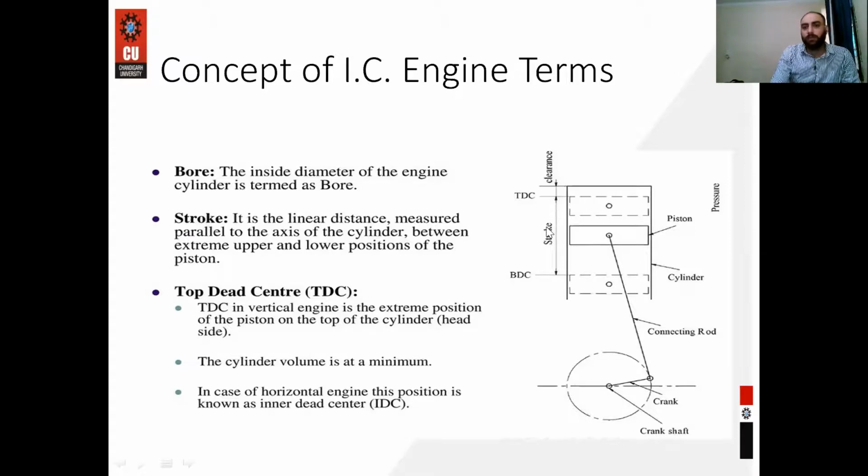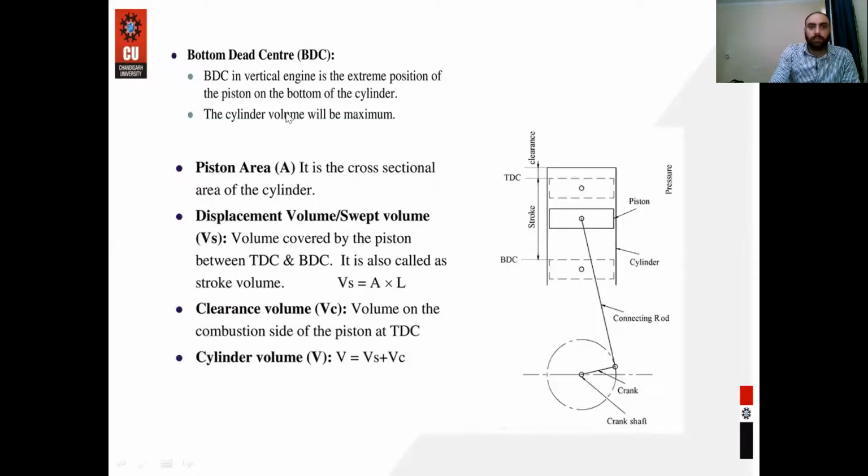These terms are used for the vertical engine. If our engine is in a horizontal position, then top dead center is called IDC, inner dead center, and BDC is called ODC, outer dead center. So this is written here. What is bottom dead center? Bottom dead center is the extreme position of the piston at the bottom of the cylinder.